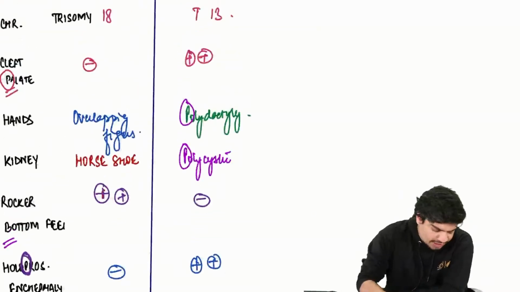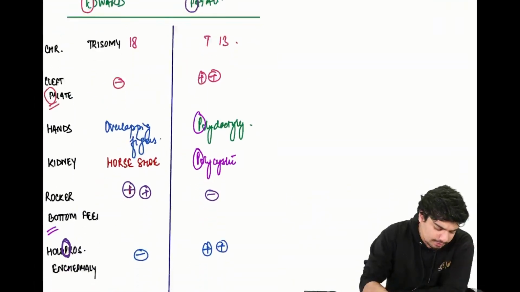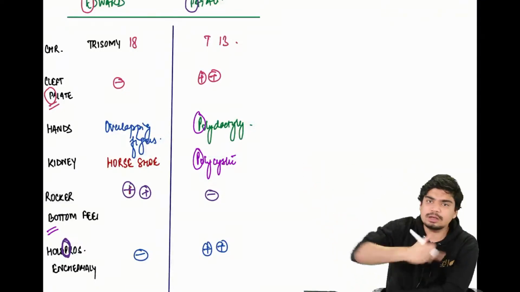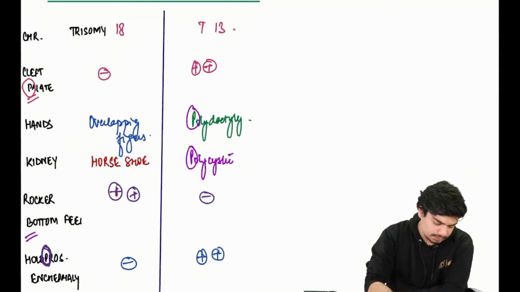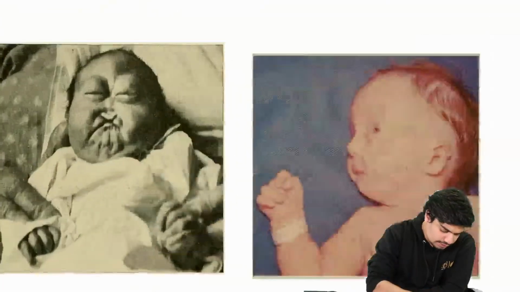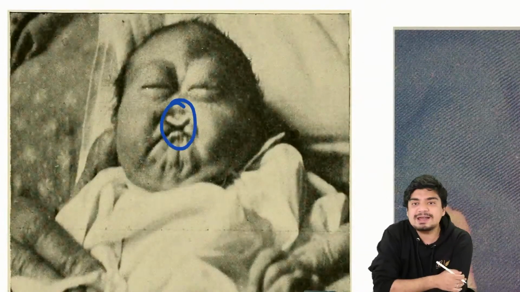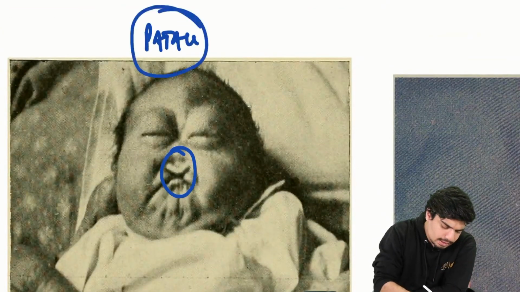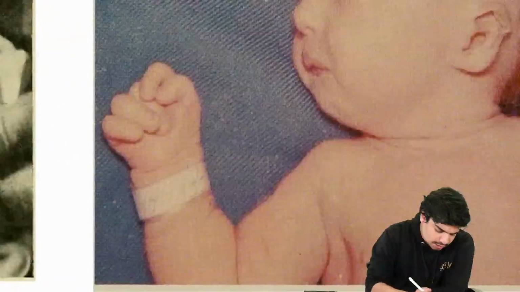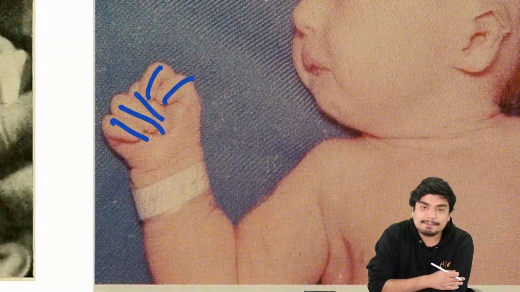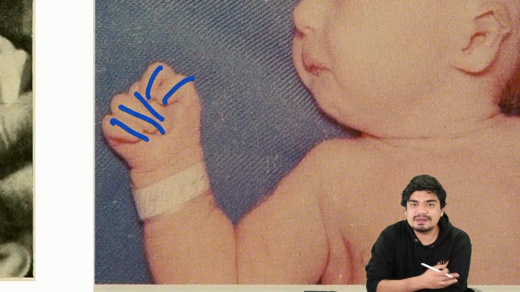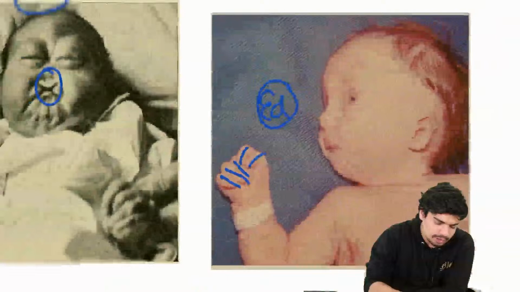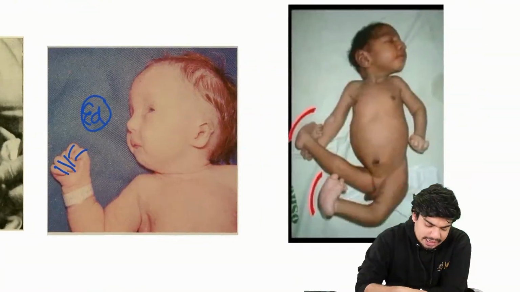So this is how you can easily differentiate between Edward and Patau syndrome. You hear the sound of P, Patau. You don't hear the sound of P, Edward. Plain and simple. Can you see the cleft palate here? This is going to be Patau. Here, can you see the overlapping fingers? Fingers are overlapping each other. So this is going to be Edward.